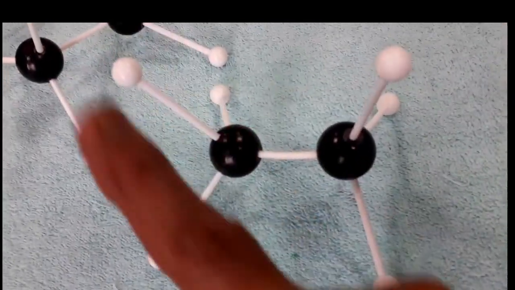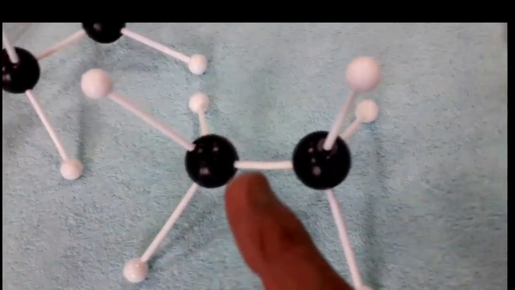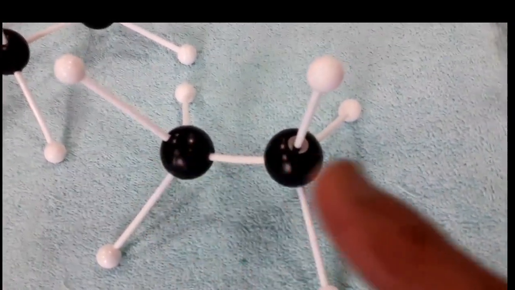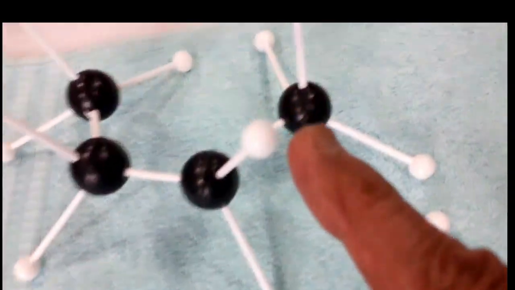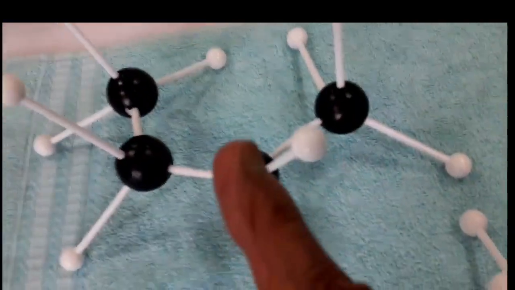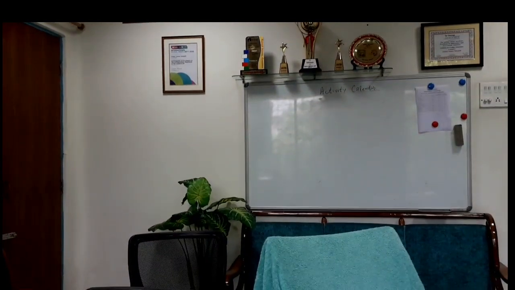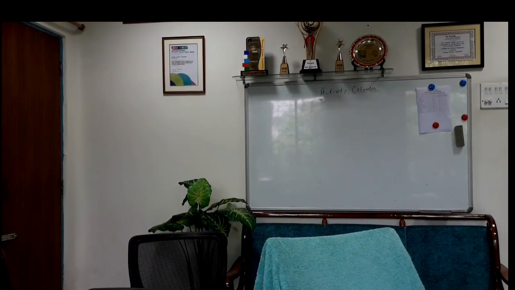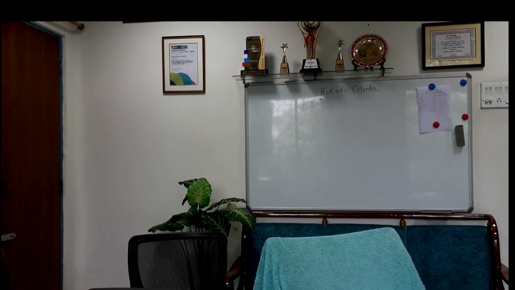And how many hydrogen? 3 on this carbon and 3 on this carbon, so 6. So C2H6. How many carbon here? 1, 2, and I'll make one more and attach hydrogen. Hydrogen is attached.